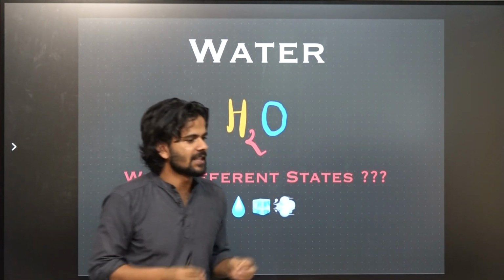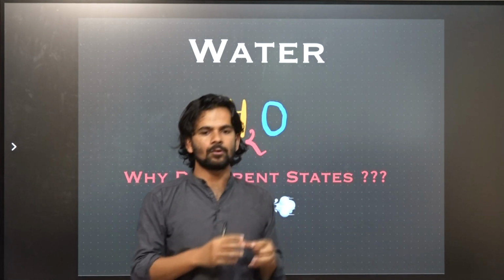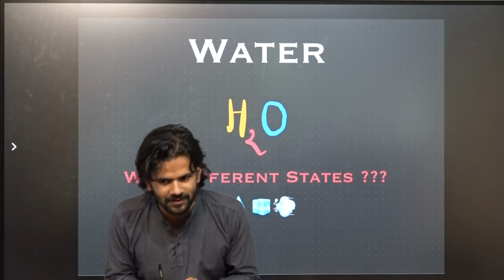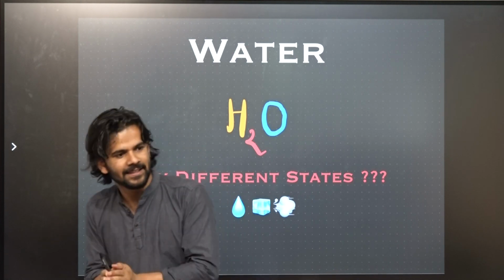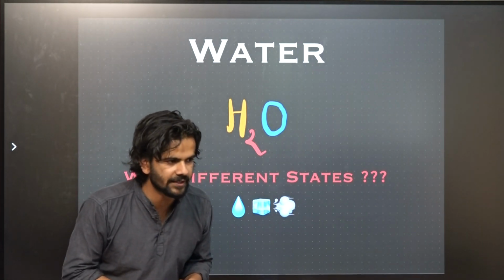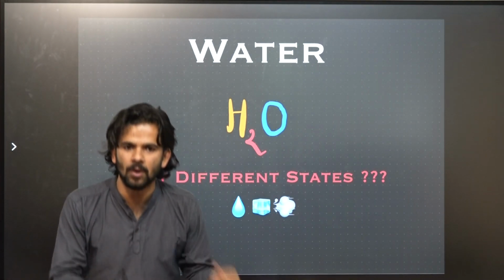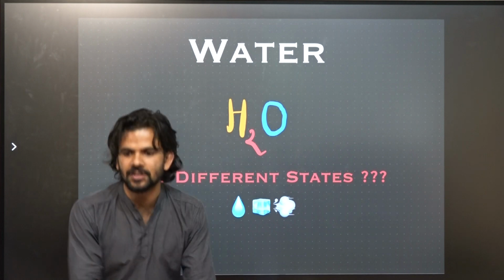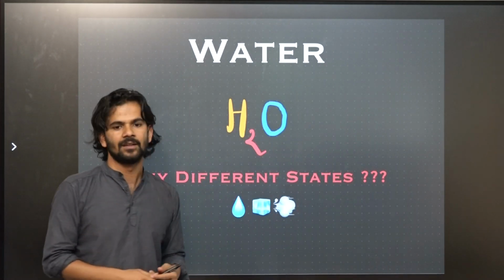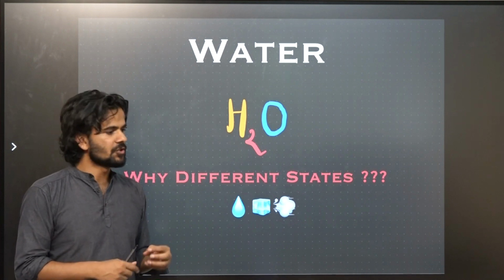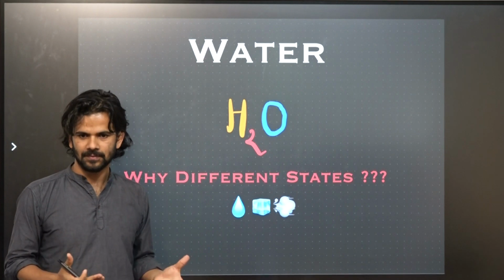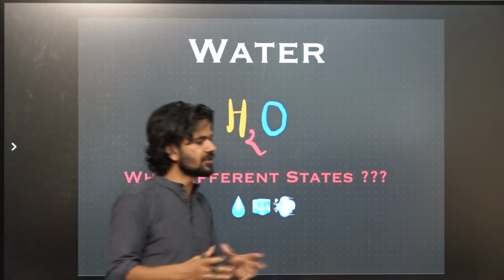The first thing that comes to our mind is about the kinetic energy or the temperature. When the temperature decreases, anything and everything turns into solid. That's our natural understanding, right? And if we heat a little bit more, it turns into liquid. And then if we heat further, it turns into vapor, it becomes gas, because of the change in the kinetic energy.